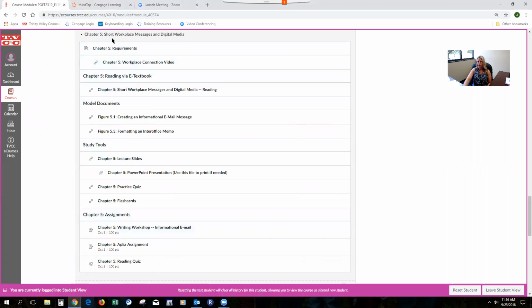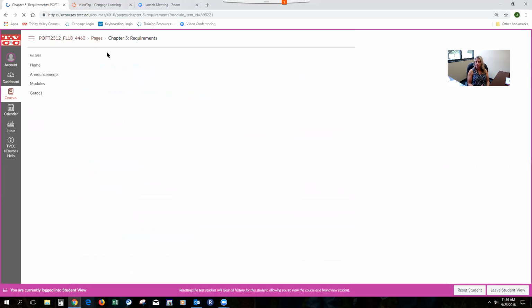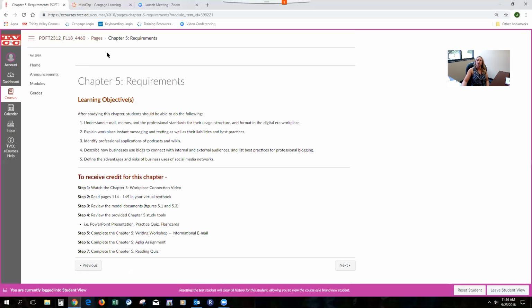The rest of Module 5, beginning with the Chapter 5 requirements, is going to discuss your learning objectives and also explain to you the order in which you need to complete the module so that you're most successful on your assignments. So make sure that you go in and review to receive credit for this chapter, which is located under the Chapter 5 requirements.